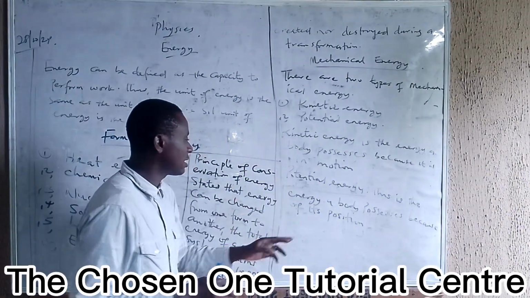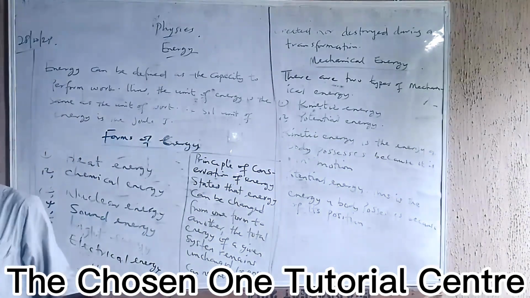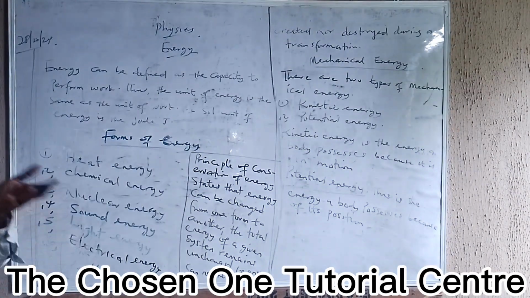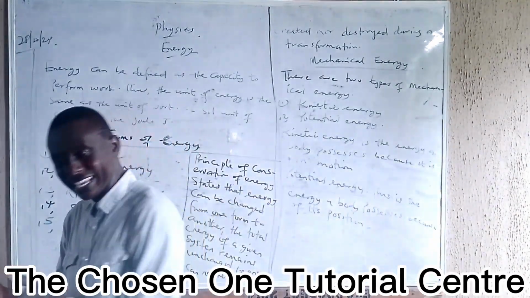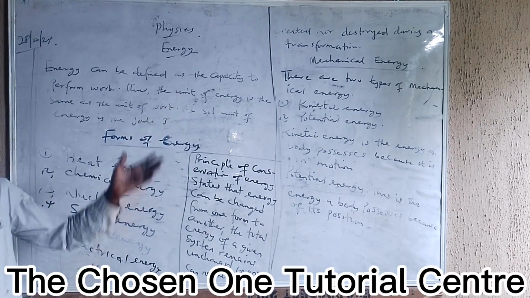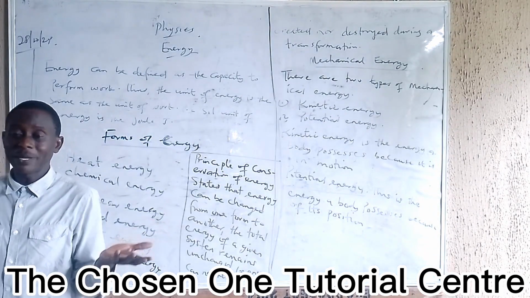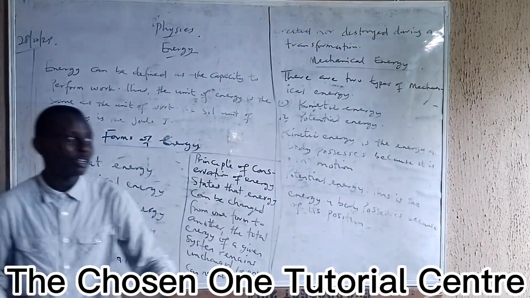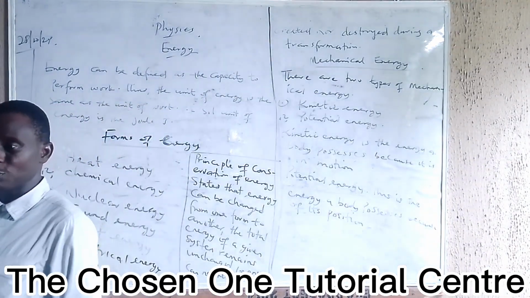Now, potential energy is the type of energy a body possesses because of its position or at rest. Take for example all the chairs and tables in our house, which are at rest. They cannot move unless you move them from one point to another. That's why I said work and energy have the same units. If you don't have the strength to do anything, you cannot perform any work. So you must have energy to perform work. If you are not eating, you cannot come to the lesson. So potential energy is the energy the body possesses because of its position. Clear?